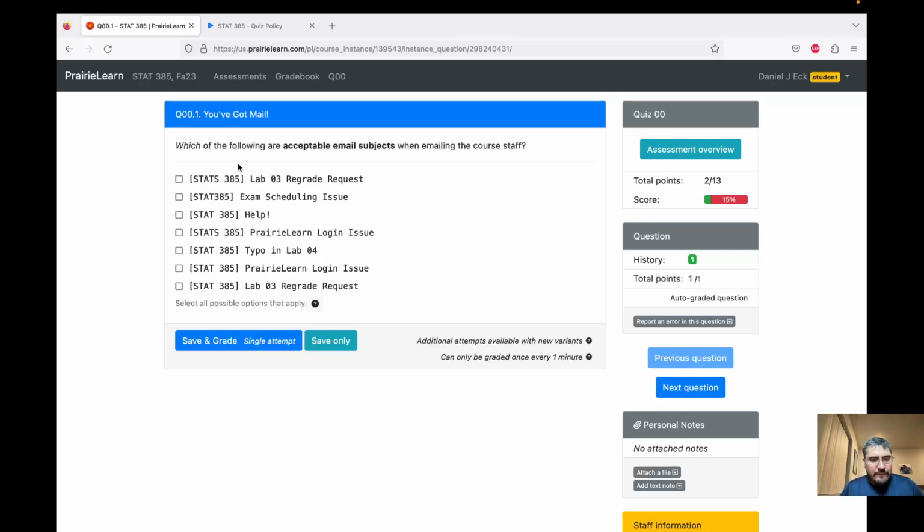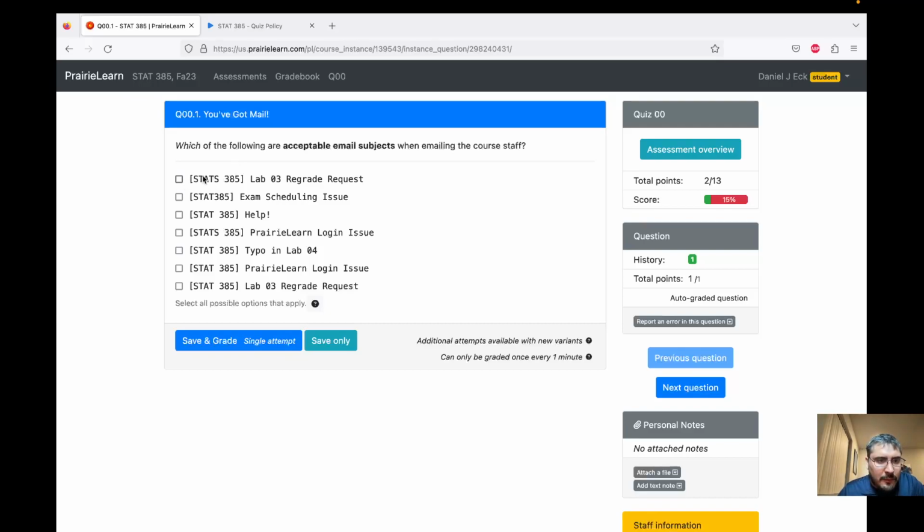But I get a lot of emails, and I want to actually be helpful when I get emails from you. I have filters set up on my email, so it's prudent to follow formatting guidelines so that I can A, get your email, and B, respond to it in a way that is helpful and fast.